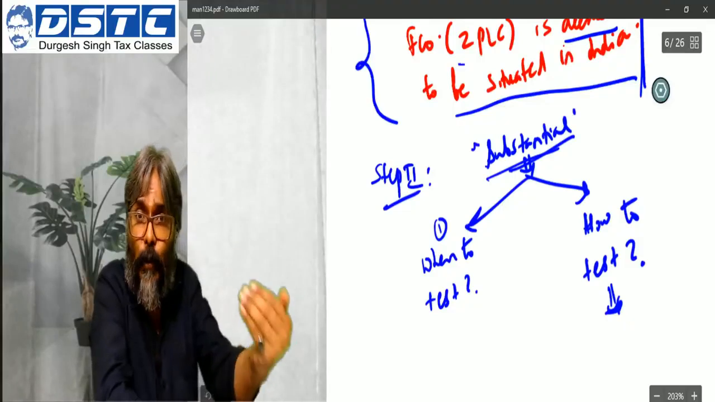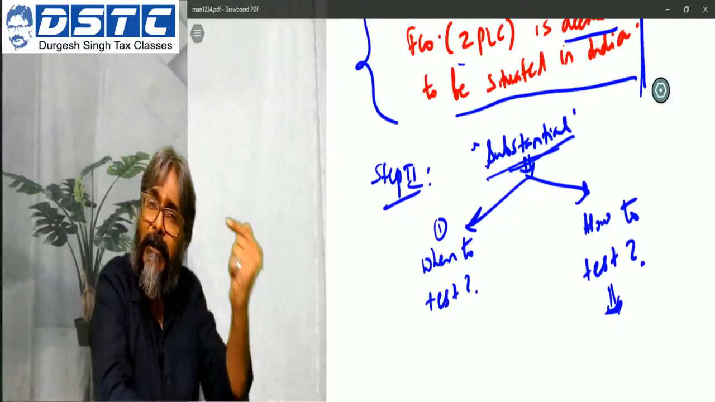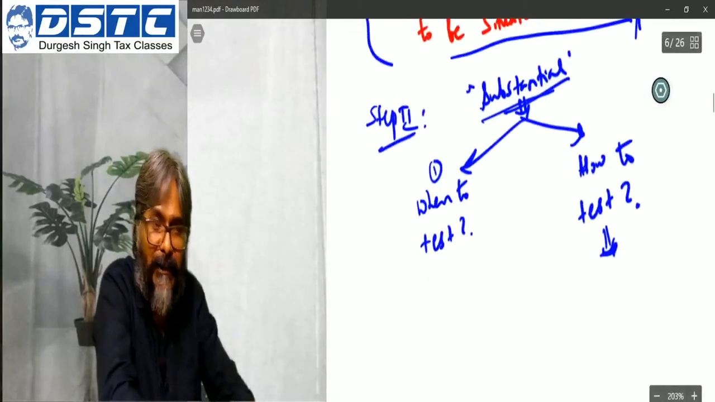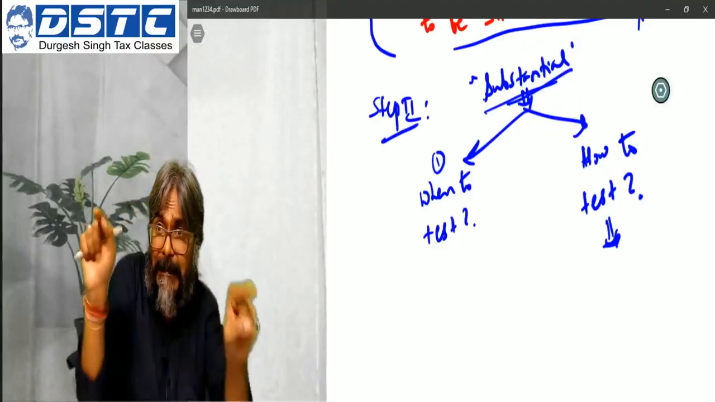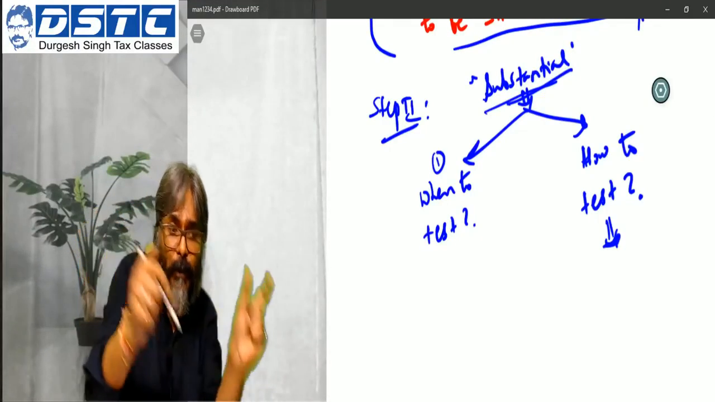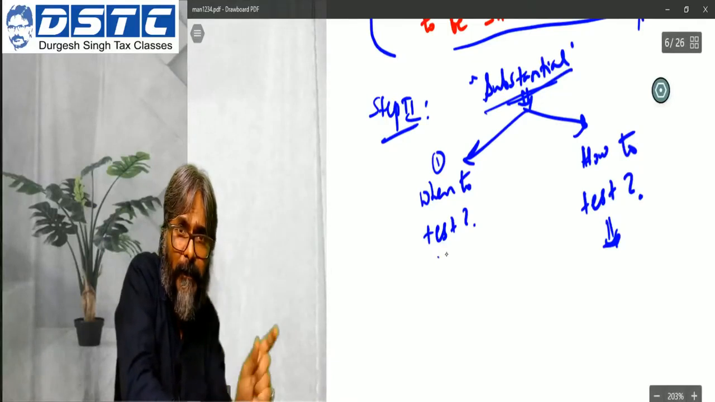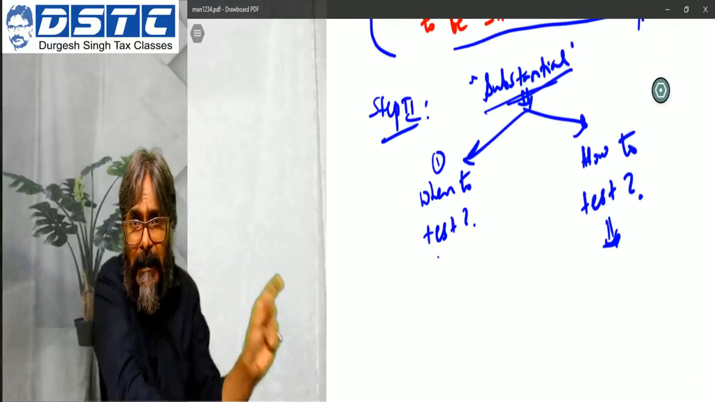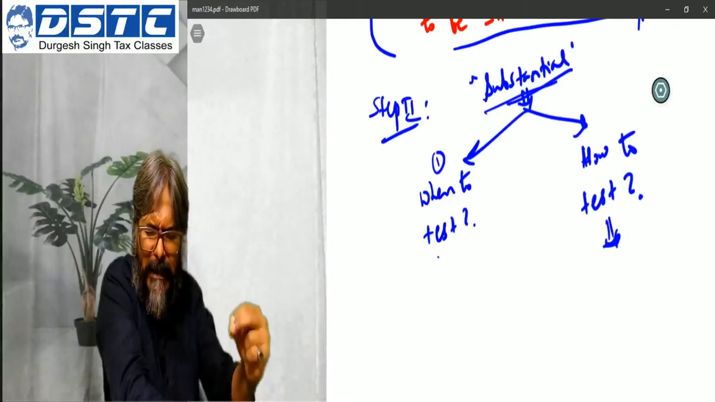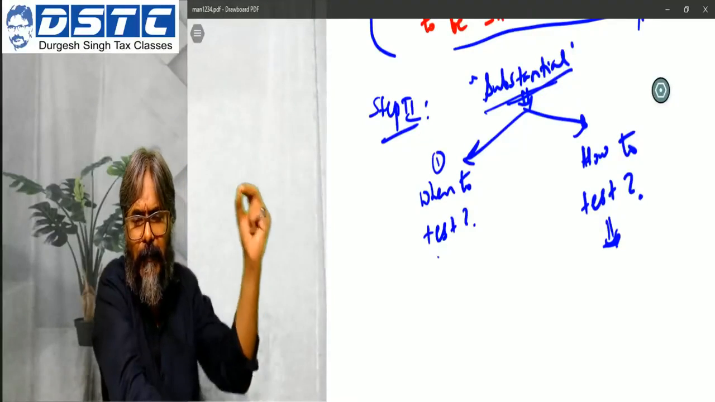Again, there are two conditions for how to test. We will also look into it. So I'm just creating a structure. Substantial, students, you will write like this: when to test and how to test. There are two dates for this particular part, out of which only one date will be frozen. As I told you, either it is the last date of the accounting period preceding the date of transfer.